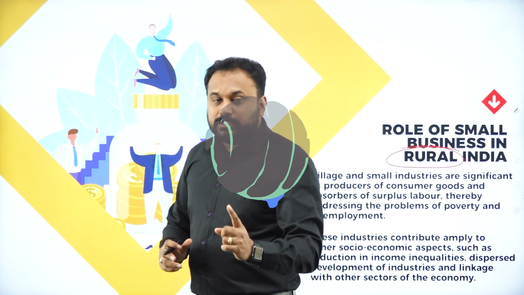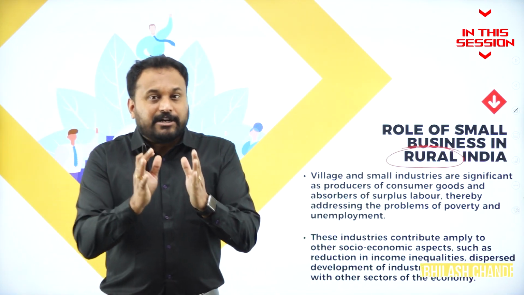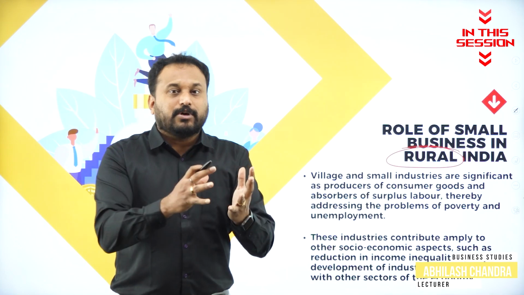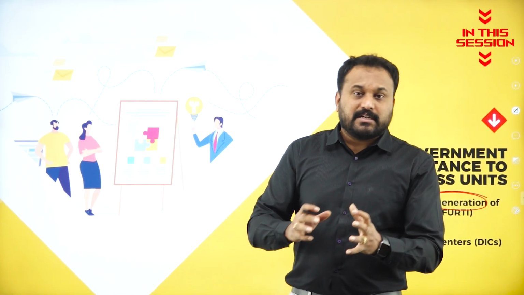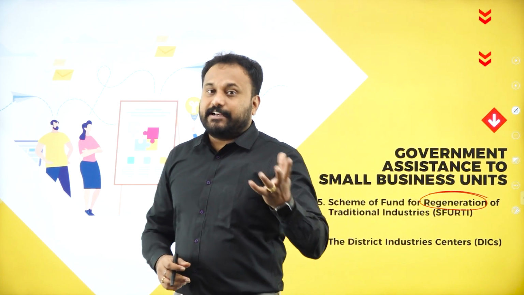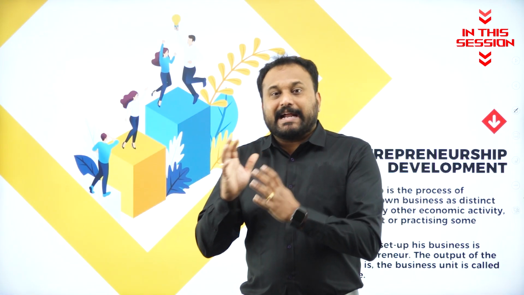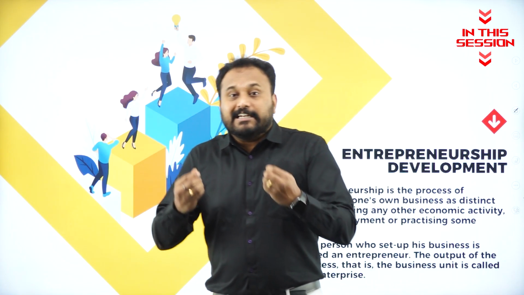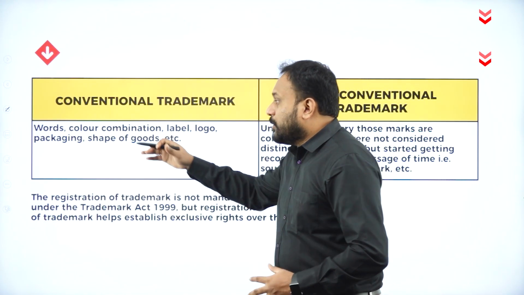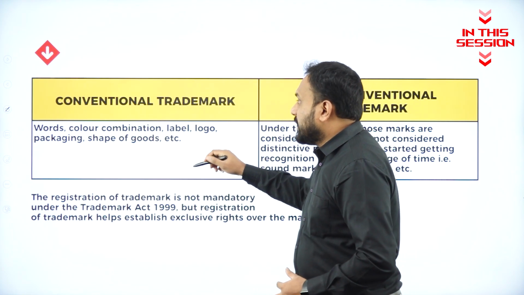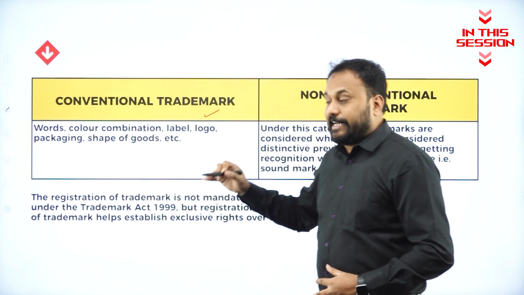If the rural is developed and it gets converted to an urban, that is the development which we are supposed to see. Traditional industries are also called as what? Cottage industries. Sole trader, he only practices, but entrepreneur, he lives the business. Words, color, combination, label, logo, packaging, shape of goods, etc. are called as the conventional trademark.